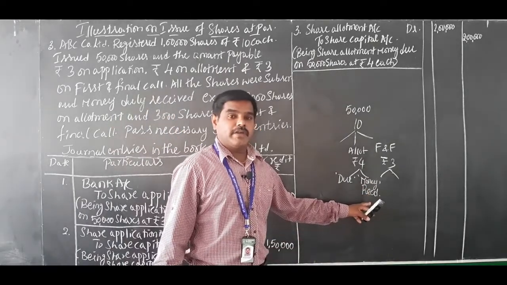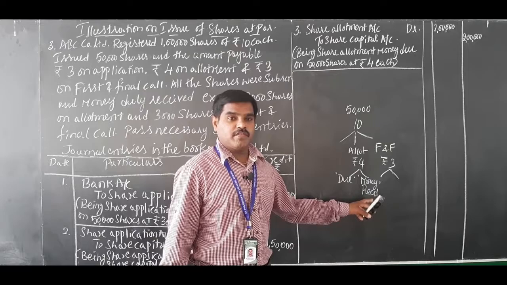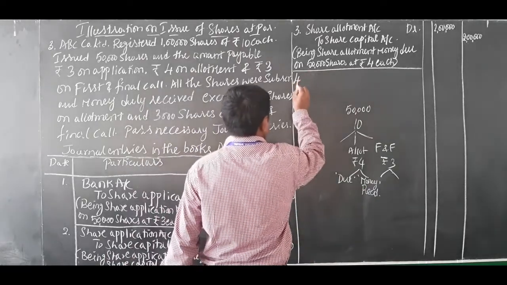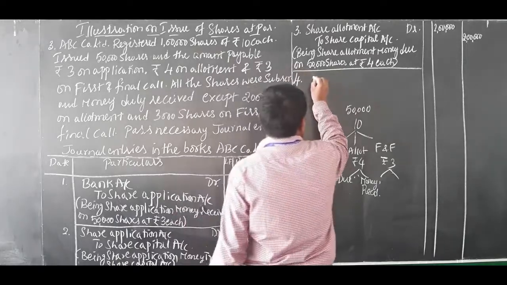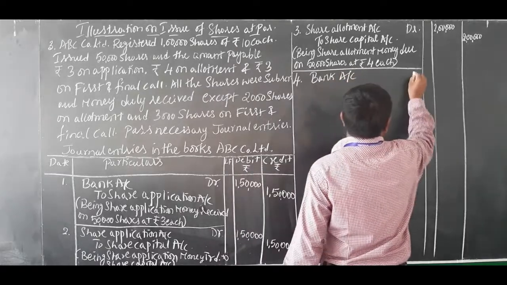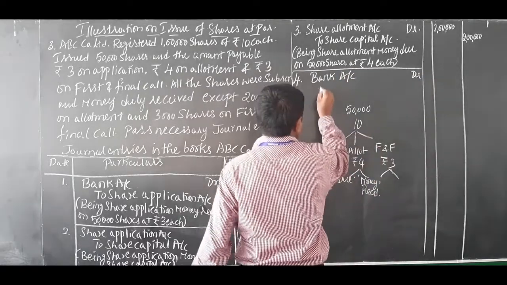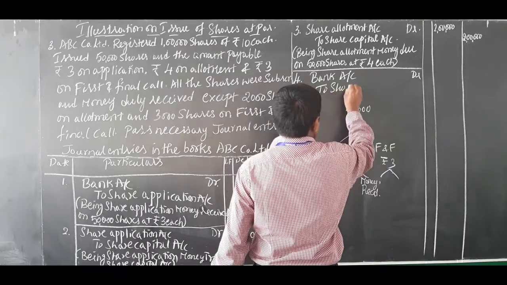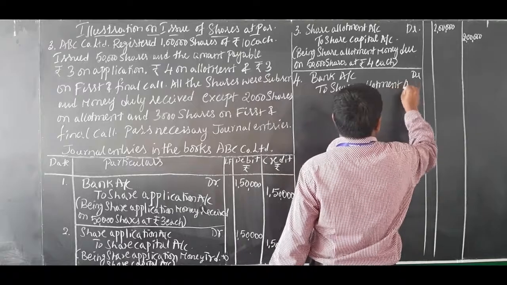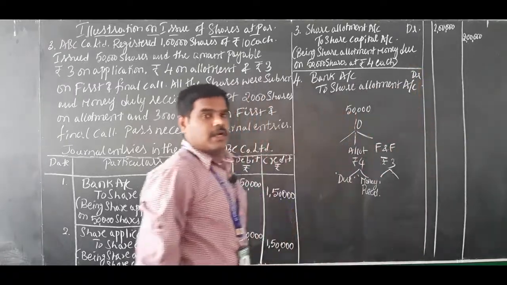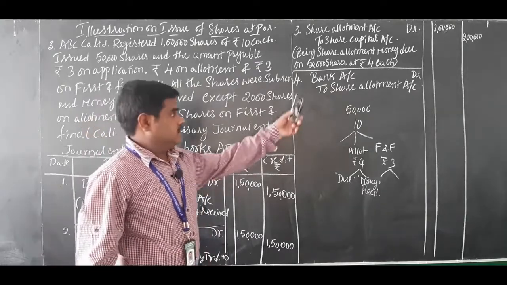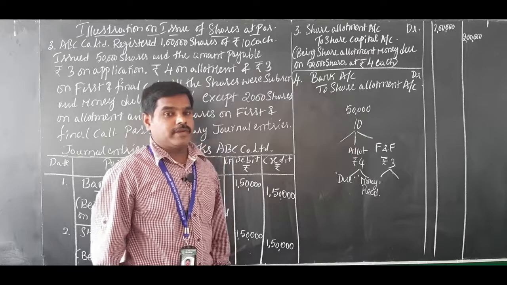That is journal entry number 4, when allotment money is received: bank account debited to share allotment account.